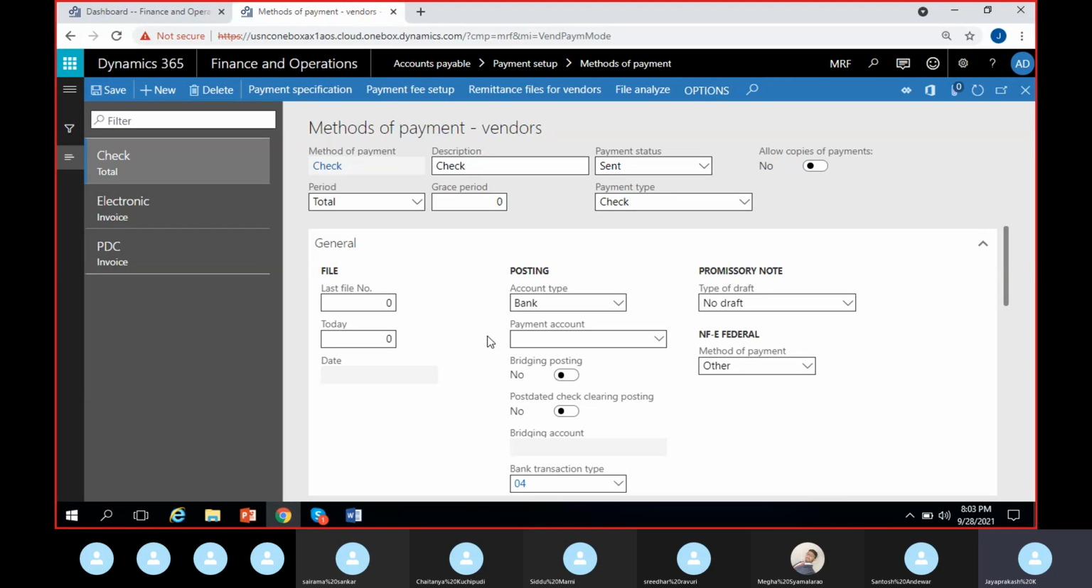I can override it. I can select whatever bank account I would like to. There is always a chance to override it. But if you give it here, it's just like a default bank for the check generation. That's all.